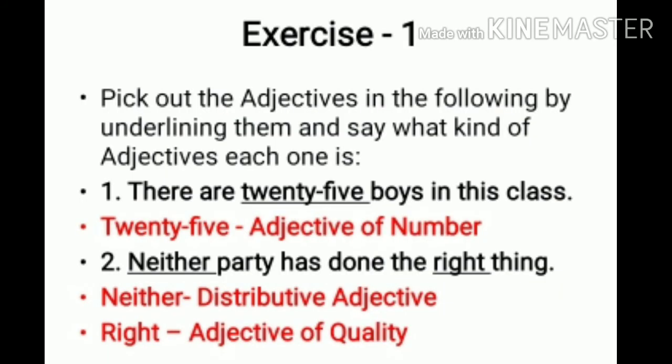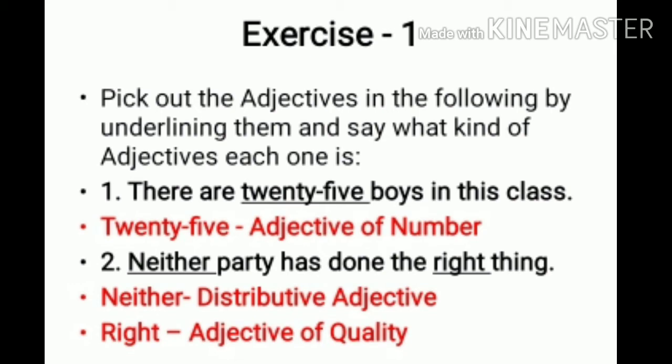So now here's the first exercise where we need to pick out the adjectives in the sentences. We need to underline them, and then we have to say what kind of an adjective each one is. So your first sentence is, there are 25 boys in this class. So 25 is a number. We need to underline it, and then we need to write that it is an adjective of number.